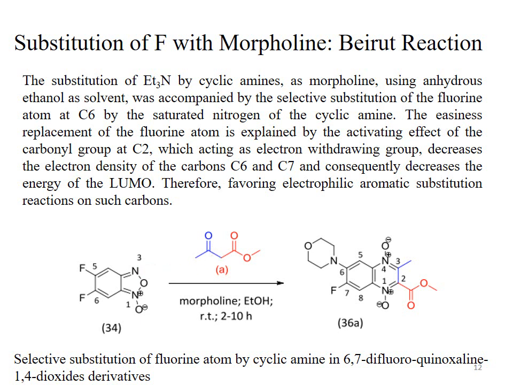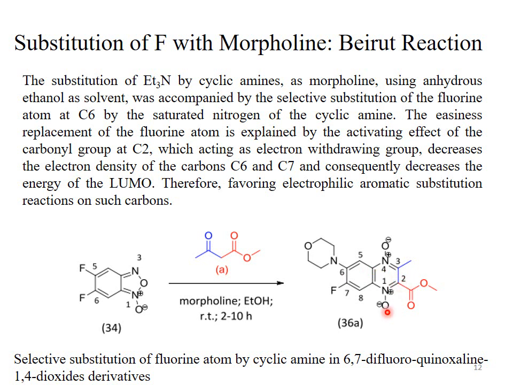The base abstracts the acidic proton from beta ketoester. The carbanion is created. This carbanion attacks at the electrophilic nitrogen of the compound number 34 and the ring opens toward the nitrogen, toward the oxygen. The oxygen becomes negatively charged. This oxygen takes the proton from the base and gives us a hydroxide system.